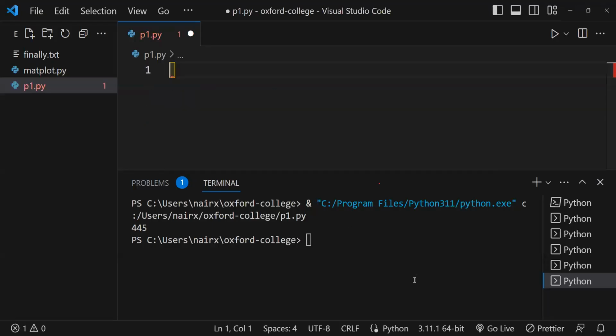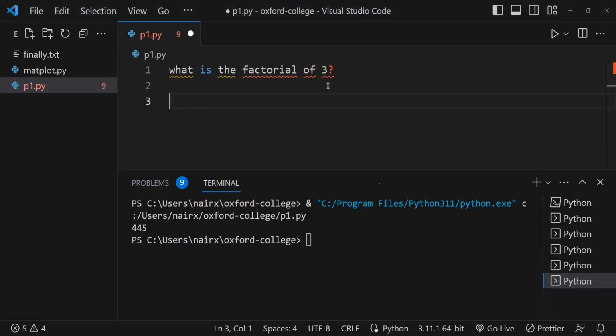A factorial example. I think all of you know what factorial is. What is the factorial of 3? Somebody? 3 into 2 into 1.